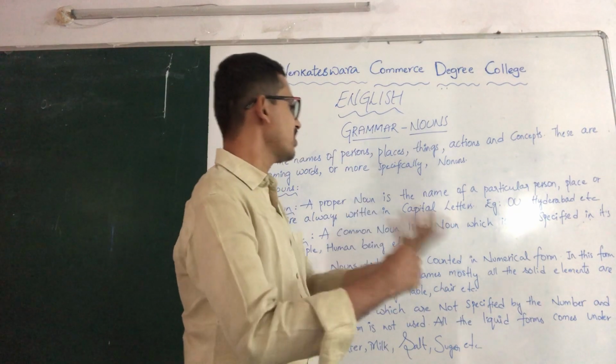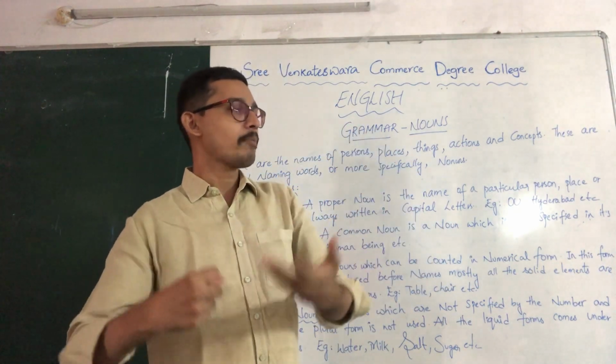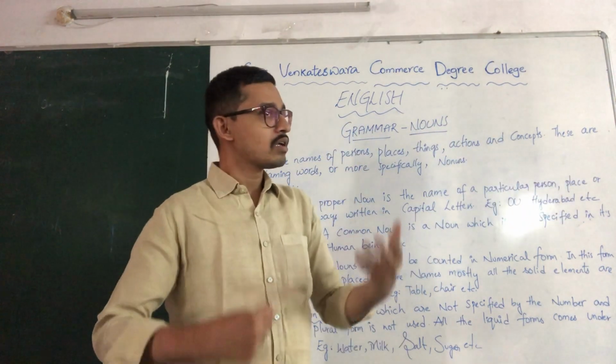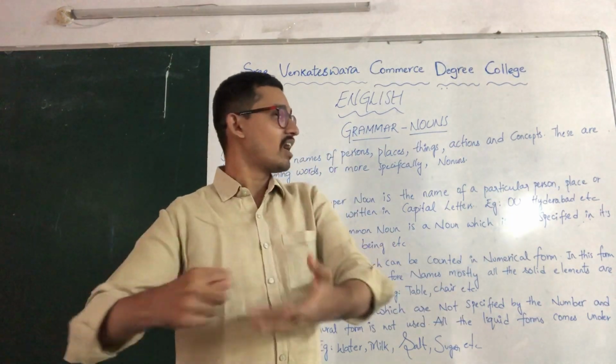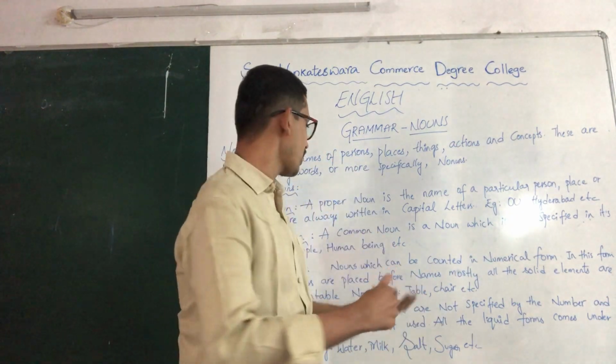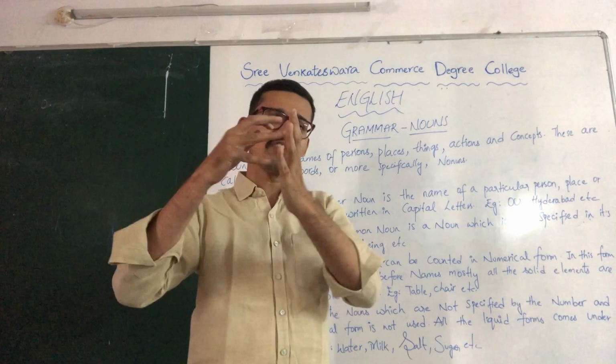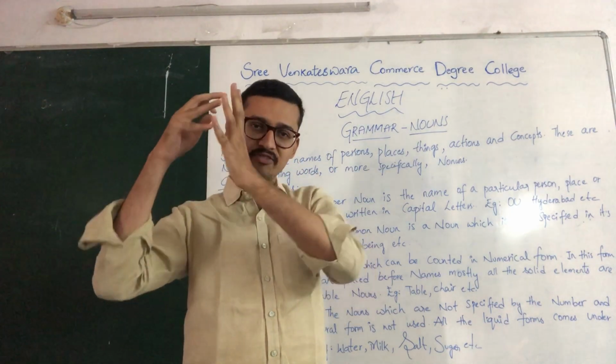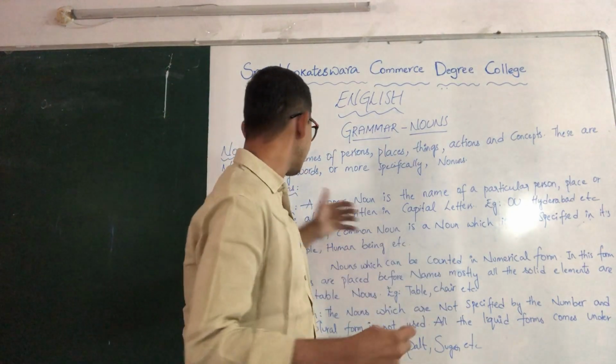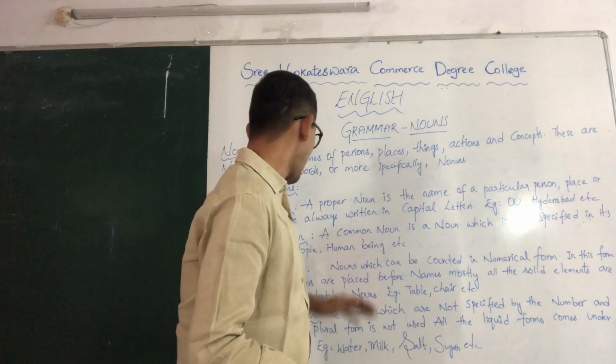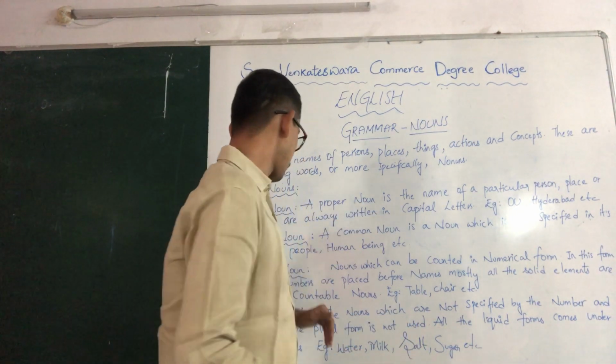And some other examples are your names, particular person names, Sai or Krishna. These are proper nouns because there is specification. It's the name of a specified person, so it is considered a proper noun. I think you are clear with this.